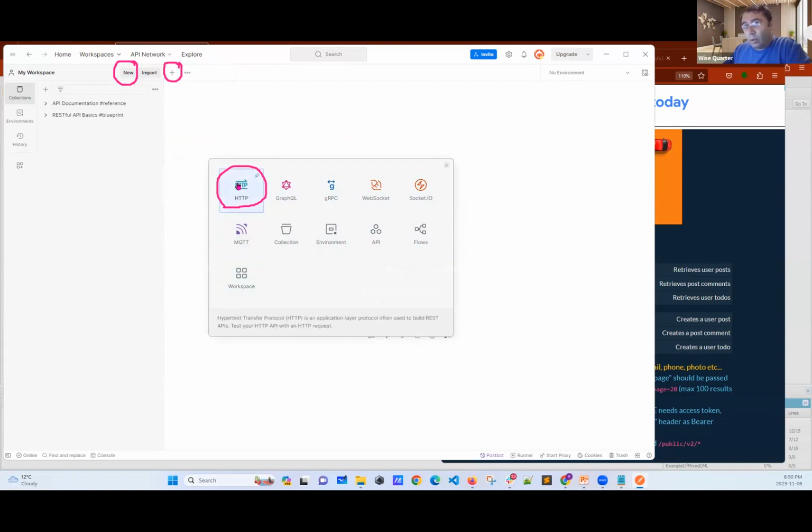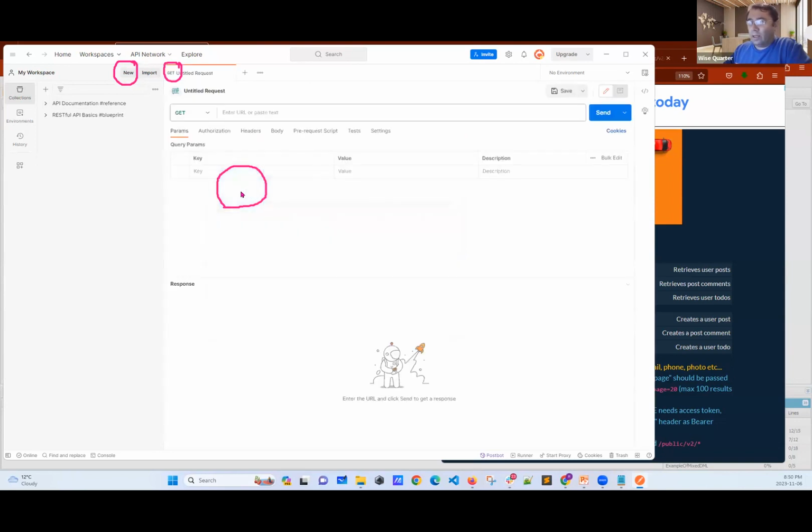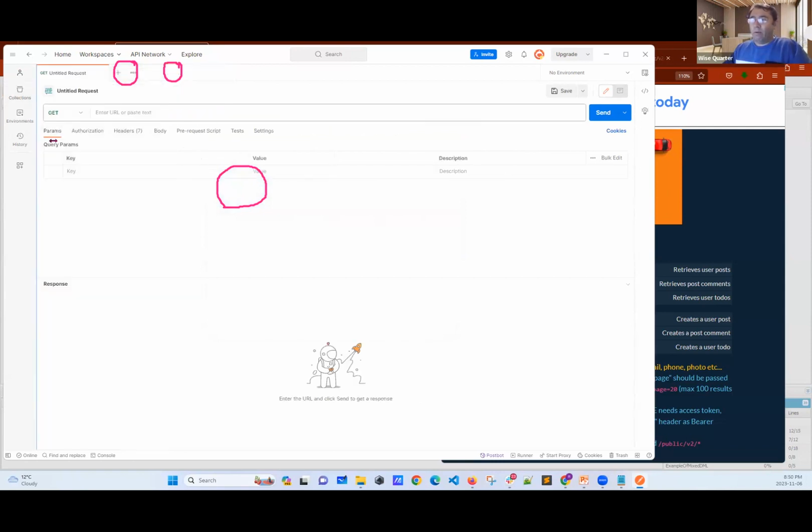Why? Because REST API works with HTTP request. Because of this, I will go with this one. Click here. My request started. Now, from now on, I will not use that new button. I will go with plus. Okay, now, this is the first step. I have created an HTTP request.